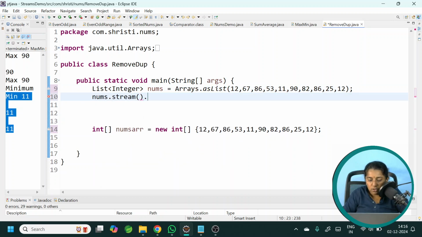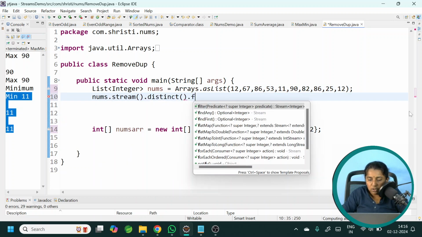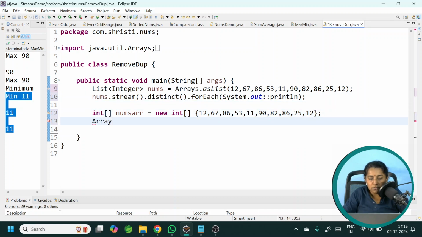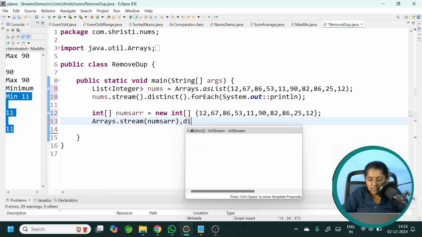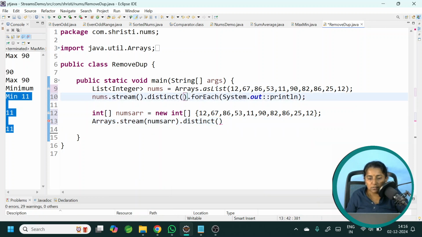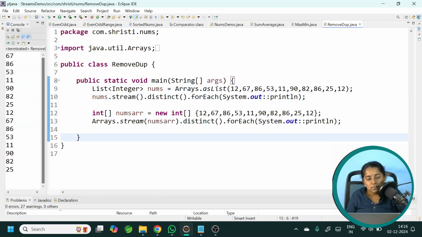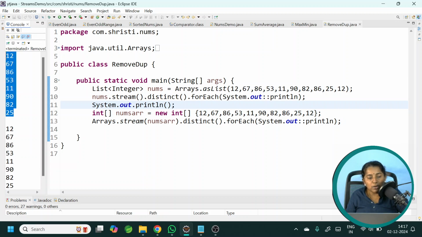Numbers.stream dot distinct dot forEach, System.out double colon println. Same thing here also. Arrays dot stream numbers array dot distinct dot forEach. That's all. Run this. So we have got the output. Let me add a println statement in between. The duplicate elements are removed. 12 and 86 are removed from the list and the array. We'll move on to the next question.